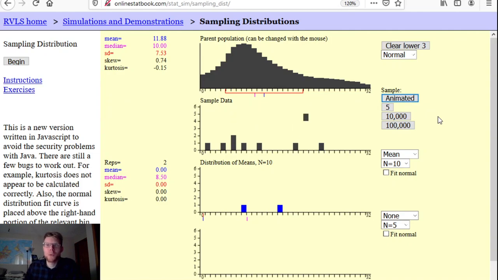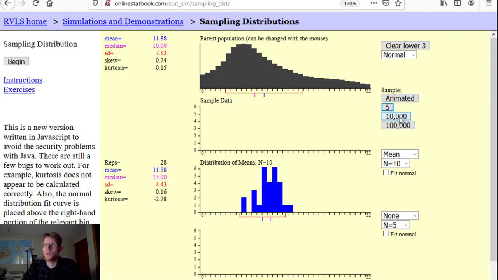This is going to get really tedious really quickly, if you can't tell, right? So that's why there are some shortcuts over here. If I don't want to keep doing it one at a time, I could just quickly sample 5 people and get 5 sample means. Or I could even do 10,000. And if I do 10,000, I'm going to get a distribution of possible sample means that begins to look a little bit more symmetric around the true population mean.